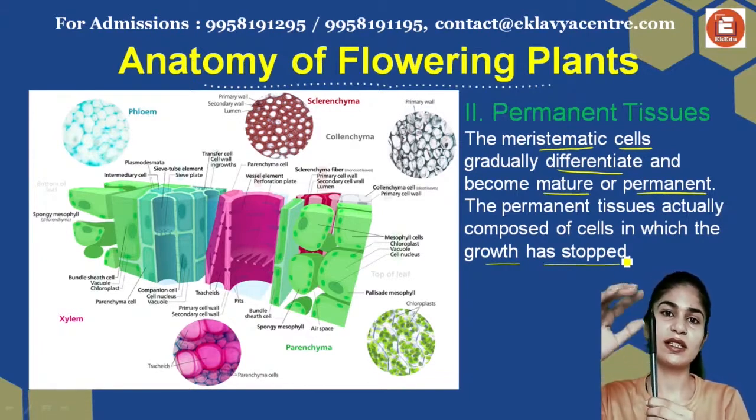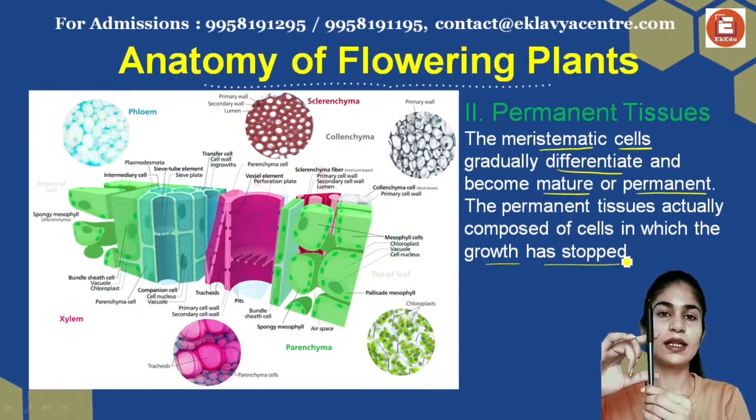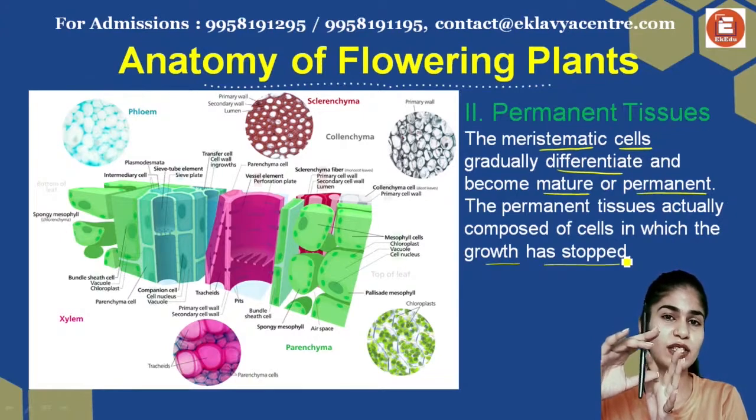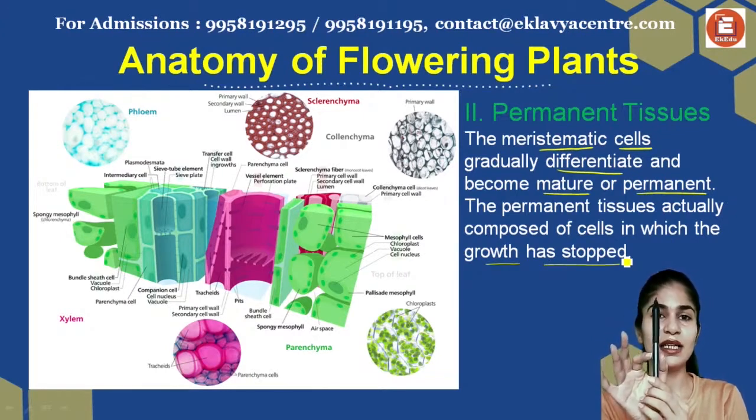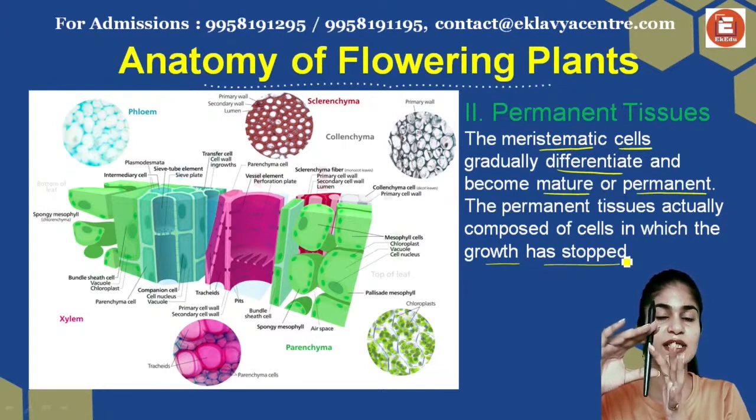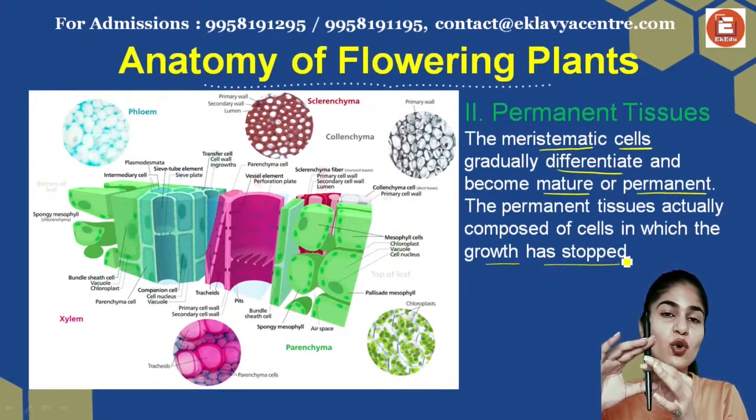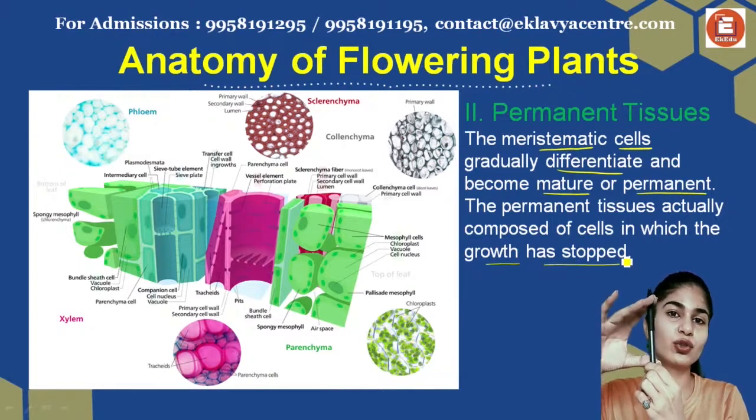This one is still growing. This is your meristematic tissue, the upper one. The lower ones have developed whatever they had to develop. So there's no growth anymore in this part of the plant. There might be a lateral growth later in life, but right now it has stopped. So this has turned into a permanent tissue because the growth here, the height growth if you want to call it, has stopped.